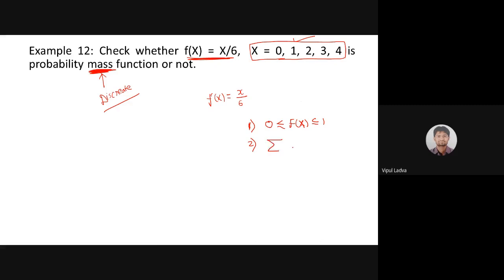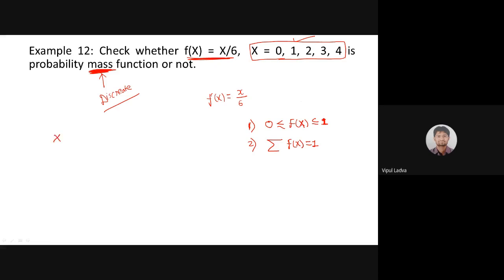And what was the second part? Wait a second, sir. Let me recall. Rishabh, the second was that the summation of all the probabilities must be 1. So let's try to identify whether both of these are satisfied here or not.